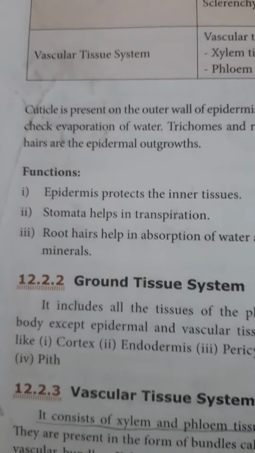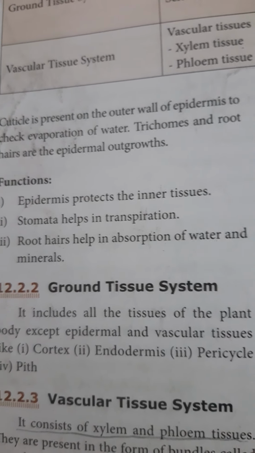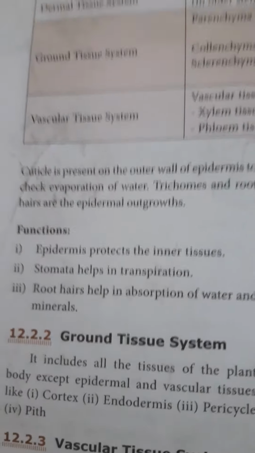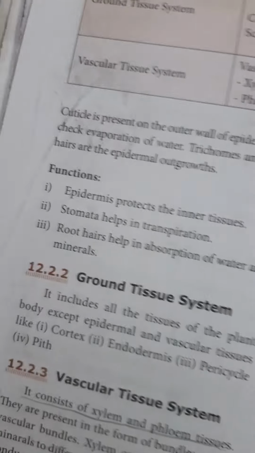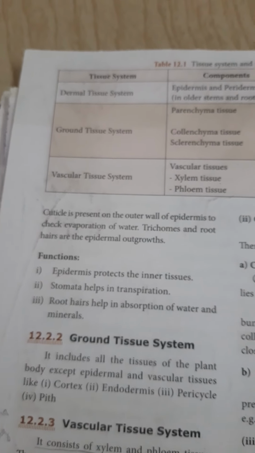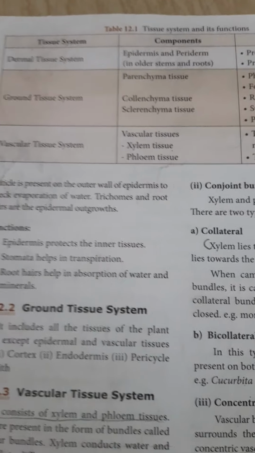The cuticle is present on the outer walls of the epidermis to check the evaporation of water. Cuticle is outer to the epidermis, so it is absent in root because root is an underground part. Then trichomes and root hairs are epidermal growths, already I told.